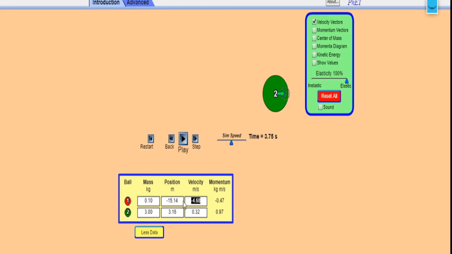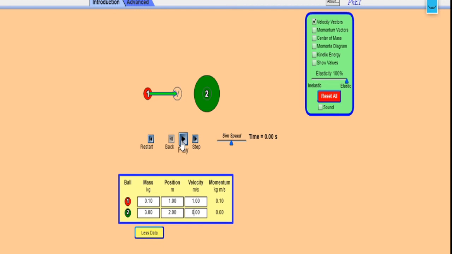So initially let us suppose it has taken the velocity of 1 and this is velocity of 0. So restart, I am showing you. The lighter particle is moving with a velocity of 1 meter per second, whereas the second particle is initially at rest, heavier mass. So now we will see what happens.